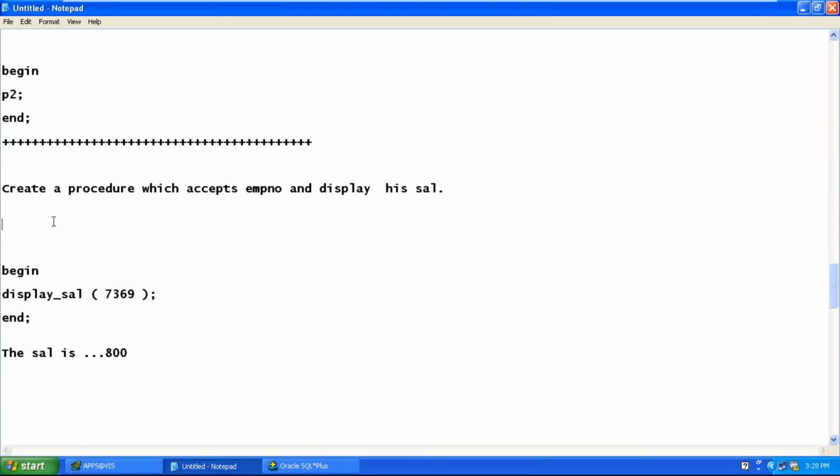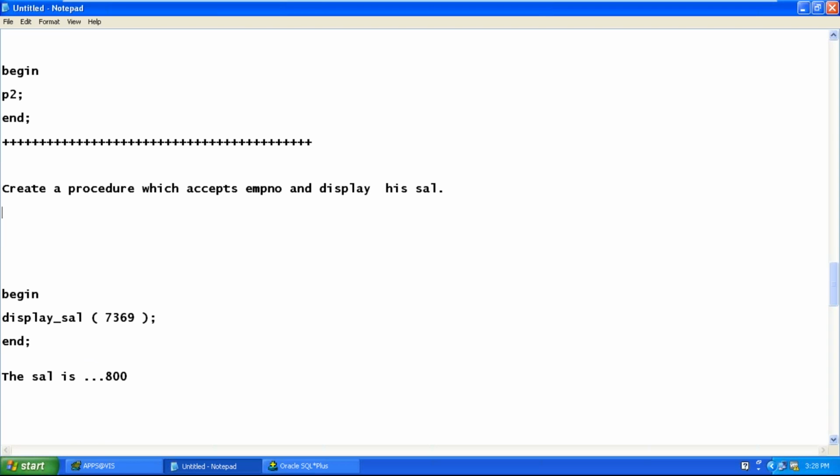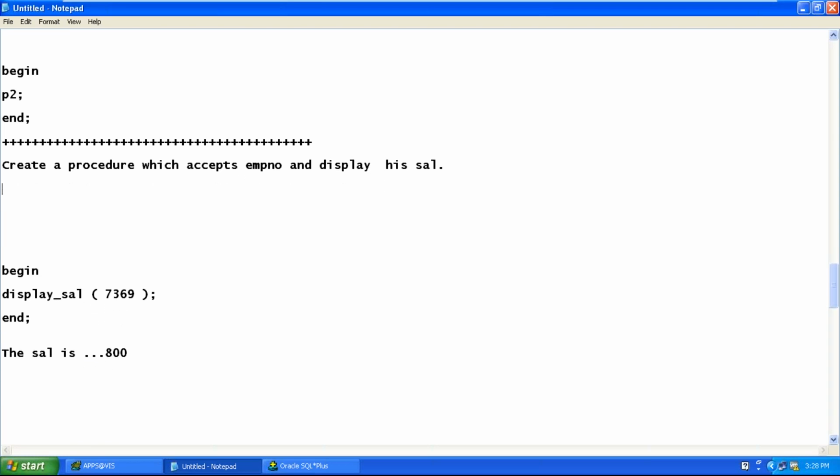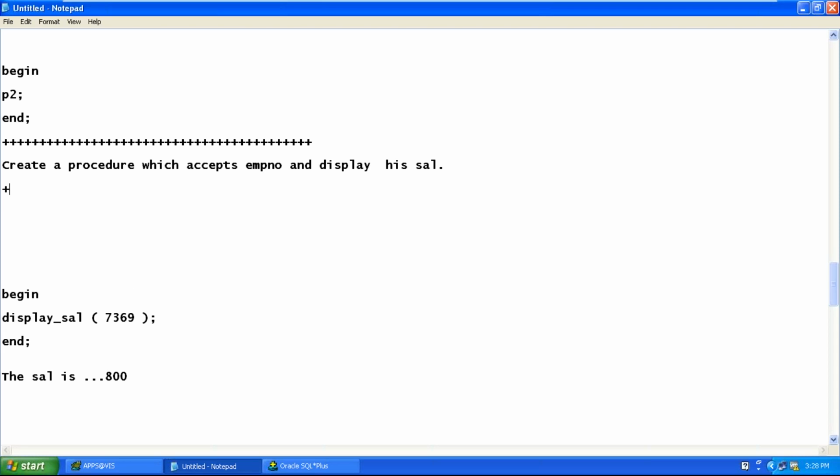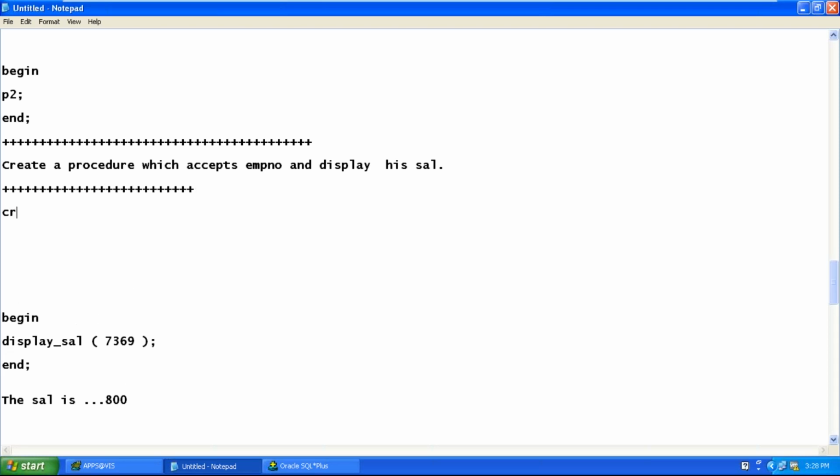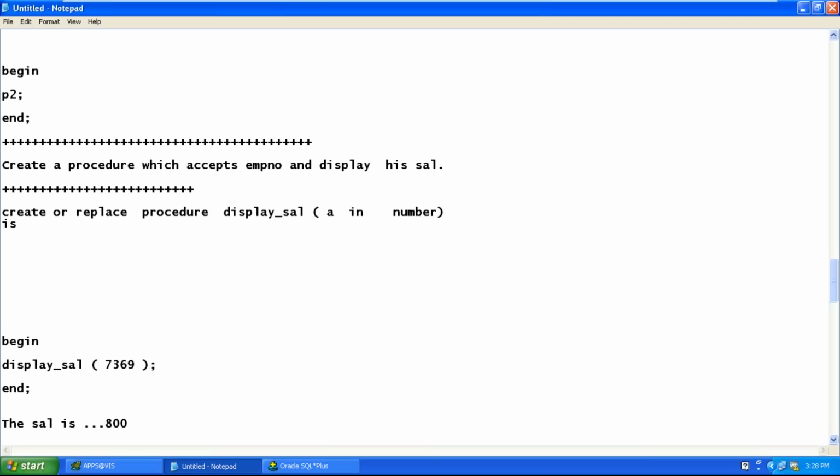Now how to write the code? Tell me, Dilavar, how to write the code. I'll start writing the code as per what you say. As per the syntax, first: create or replace procedure display_sal, which accepts a parameter. Assume the parameter name is A, IN parameter, number data type. Is, begin.